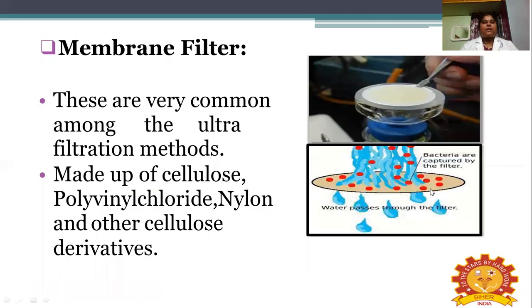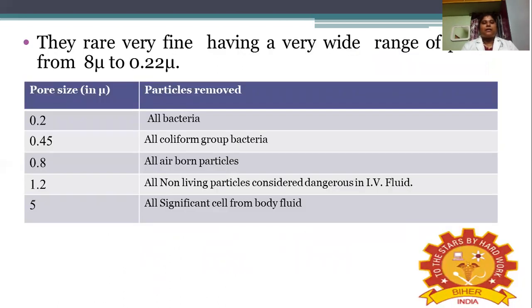Then the membrane filter. This membrane filter is very common among the ultrafiltration methods. It is made up of cellulose, polyvinyl chloride, nylon, and other cellulose derivatives. These are very fine, having a wide range of pore sizes from 8 micrometers to 0.22 microns.